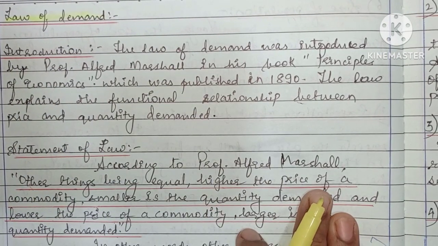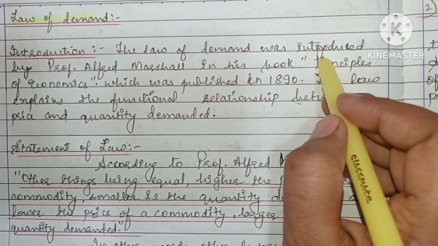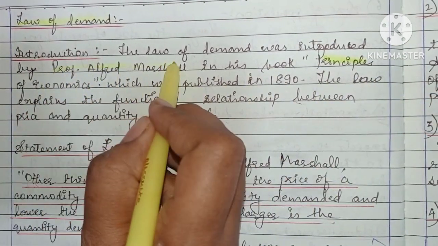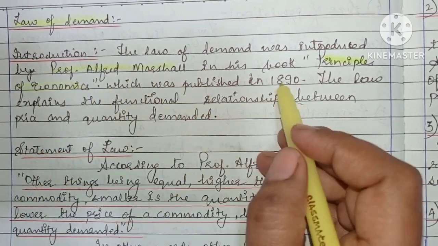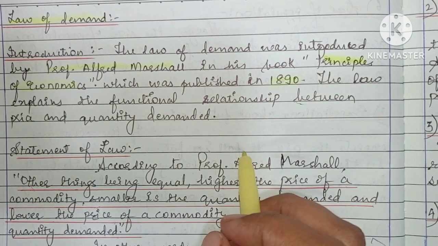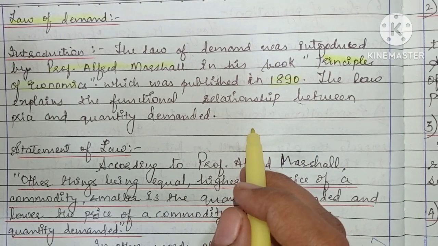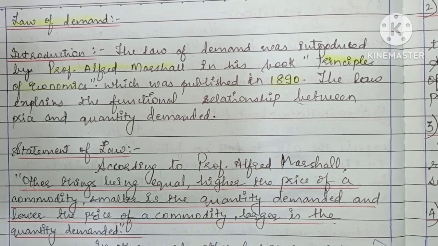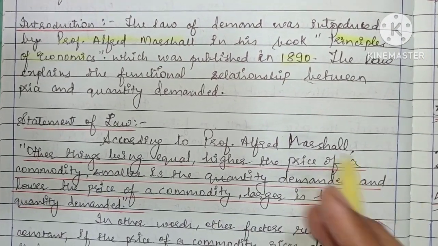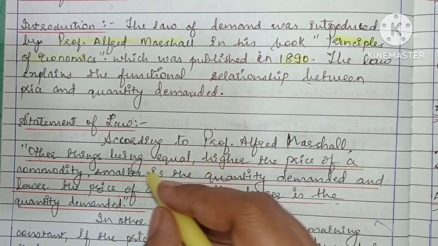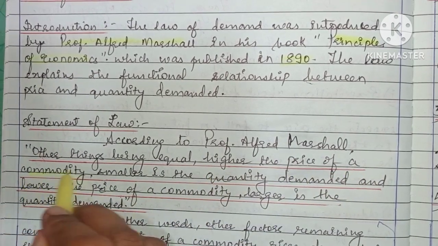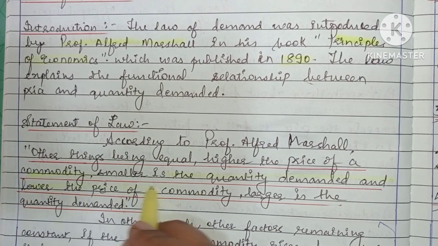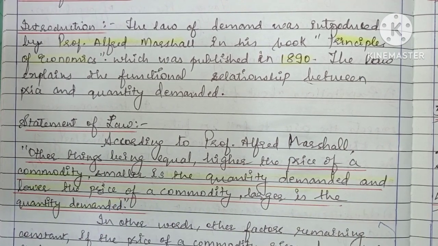So what does law mean? The law was introduced by Professor Alfred Marshall in the book Principles of Economics. So just remember, this name is very important because this has come many times, and his book name is Principles of Economics. It was published in the year 1890. The law explains the functional relationship between price and quantity demanded. Okay. What is the statement of this law? According to Professor Marshall, other things being equal, higher the price of a commodity, smaller is the quantity demanded, and lower the price of the commodity, larger is the quantity demanded.